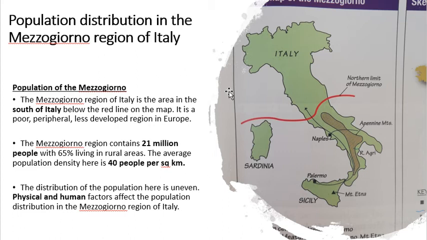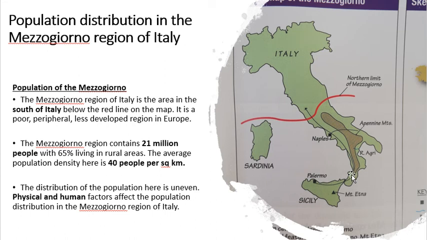Okay, so it's very much like the North and West region of Ireland. Okay, it's poor, it's peripheral, it's remote, and it's not as developed as the north of Italy. Same way, the North and West region of Ireland is not as developed as the Greater Dublin area. Okay, the Mezzogiorno contains a population of 21 million people, so over 4 times the population of Ireland live in the south of Italy here, and 65% of these live in rural areas.